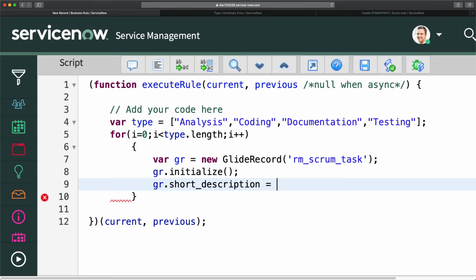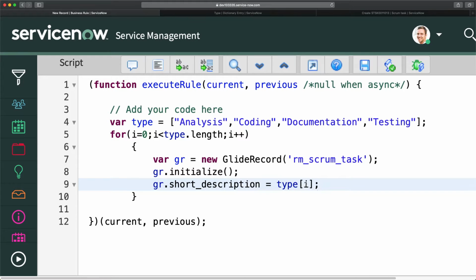Now that should be basically the first array object here, the one value we have here. So in that case, what we will do, we will just type, and I can just do I. So in this case, it will automatically push the value, and then it will keep on looping it. So that means first value will become here analysis, then coding, documentation, testing. Now you can see we have written these, basically we have created these array in sequence. That means the sequence we have in choice. So in this case, we have 1, 2, 3, 4.